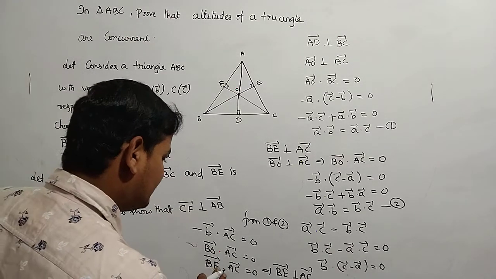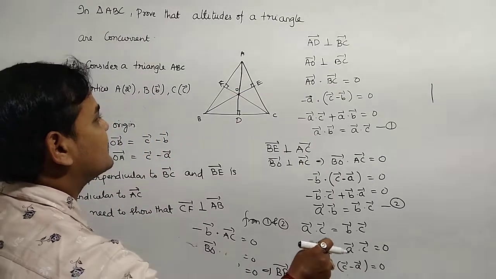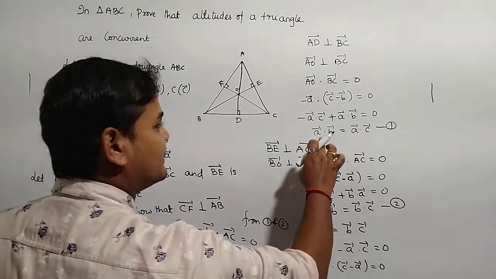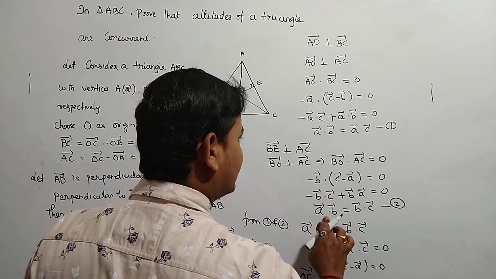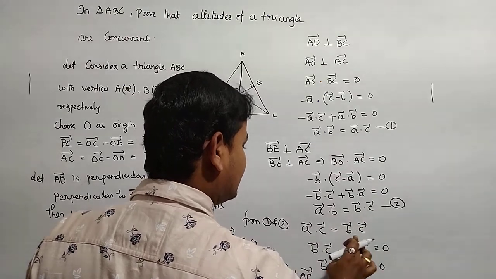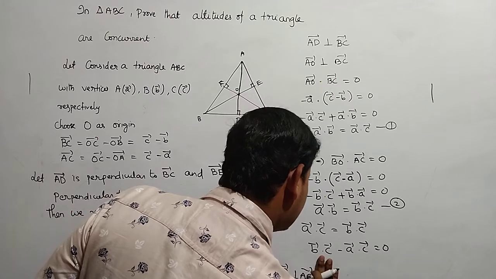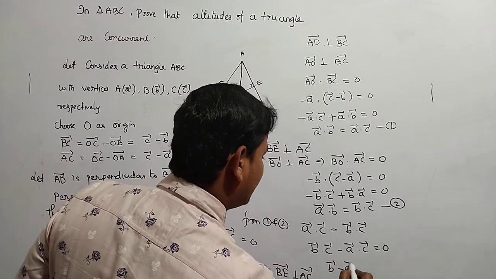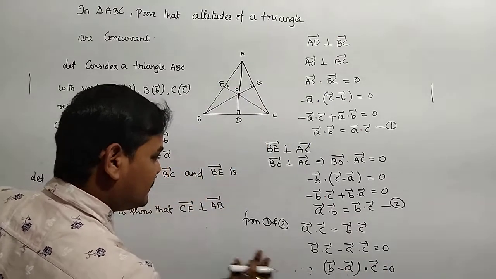Now we need to show that CF is perpendicular to AB. Finally, A bar dot B bar is equal to A bar dot C bar, and A bar dot B bar is equal to B bar dot C bar. So B bar minus A bar dot C bar is equal to 0.